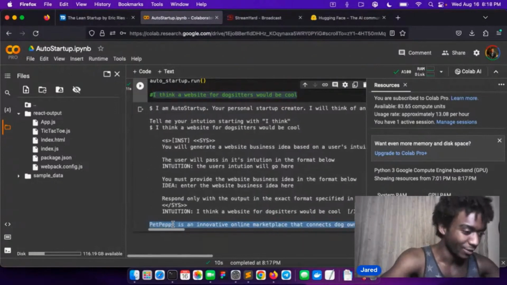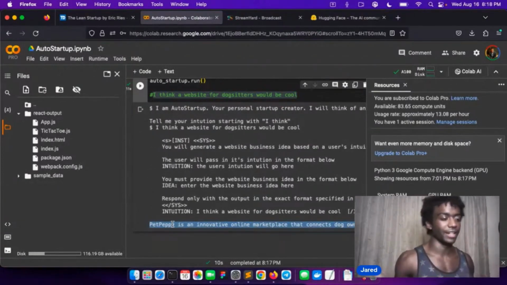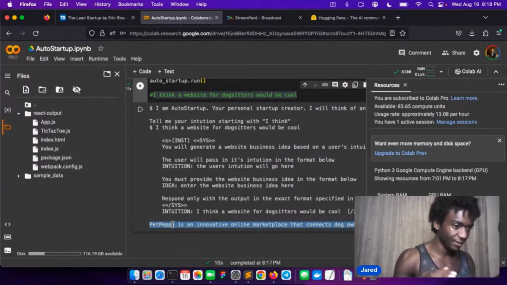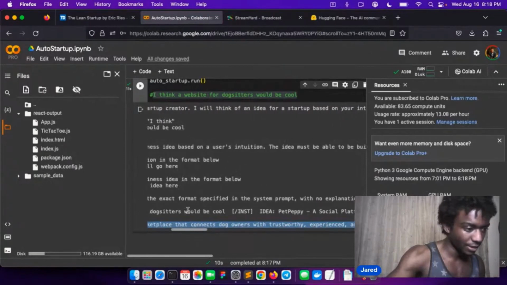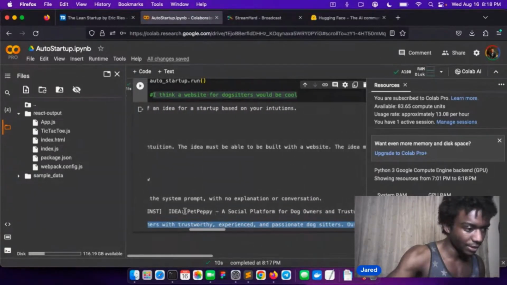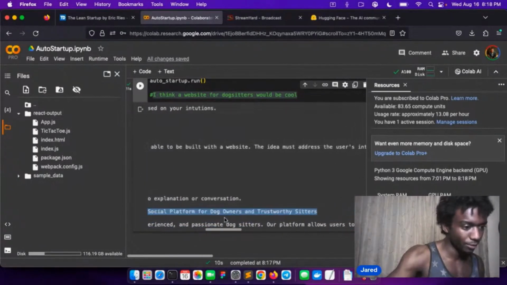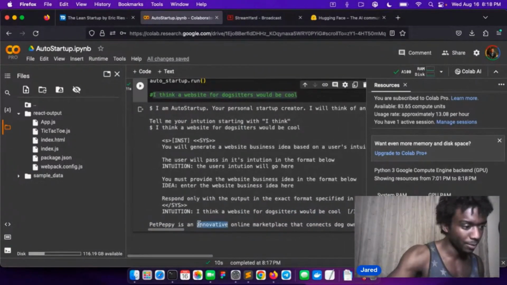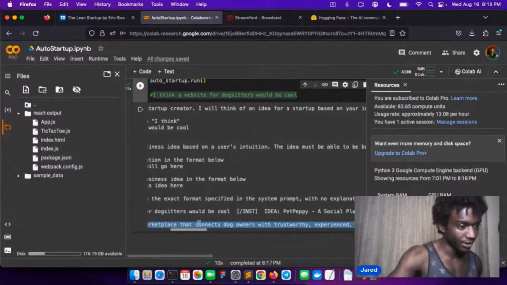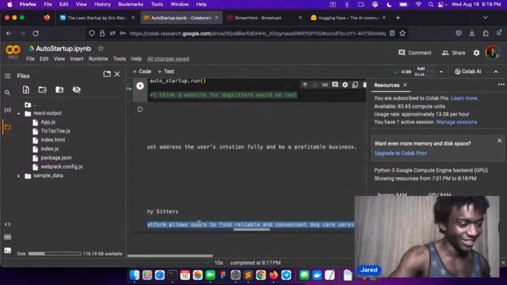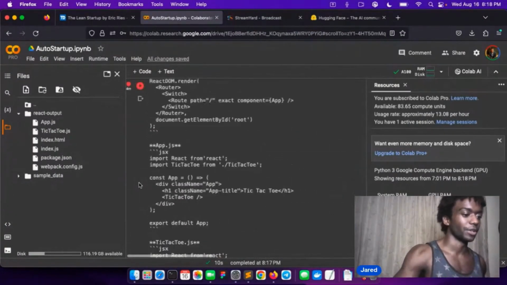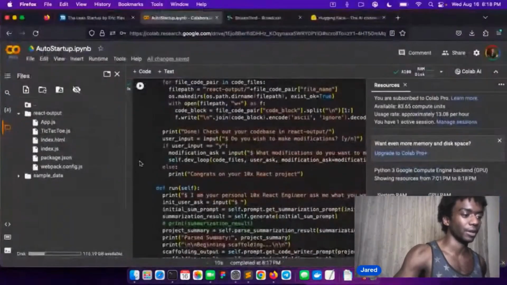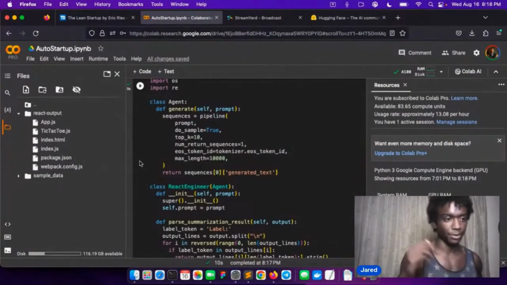Okay, cool. It actually thought of a name too. I just realized we got to tell it to think of a name in the prompt. It did it? All right, so this is the response. So the idea is, wait, what? The idea is Pet Peppy, a social platform for dog owners and trustworthy sitters. Pet Peppy is an innovative online marketplace that connects dog owners with passionate dog sitters. It's not bad. So it did get a business idea, which I think we all kind of knew it was going to do. But we want to format it in a way that it's going to be really good to pass to the React engineer.